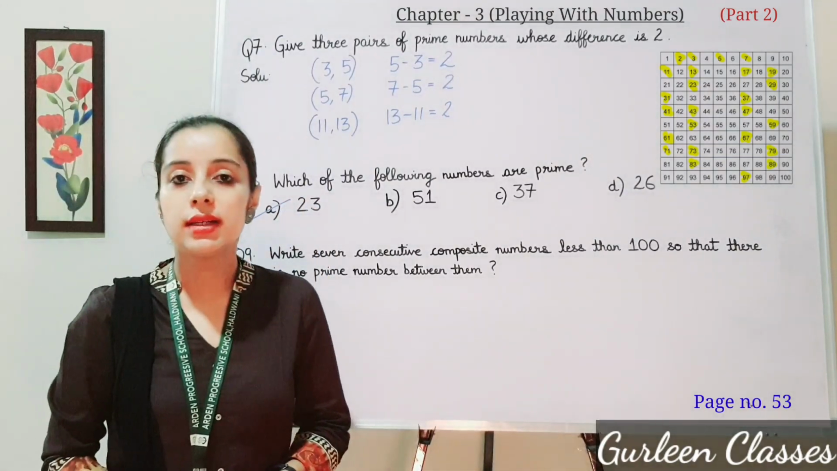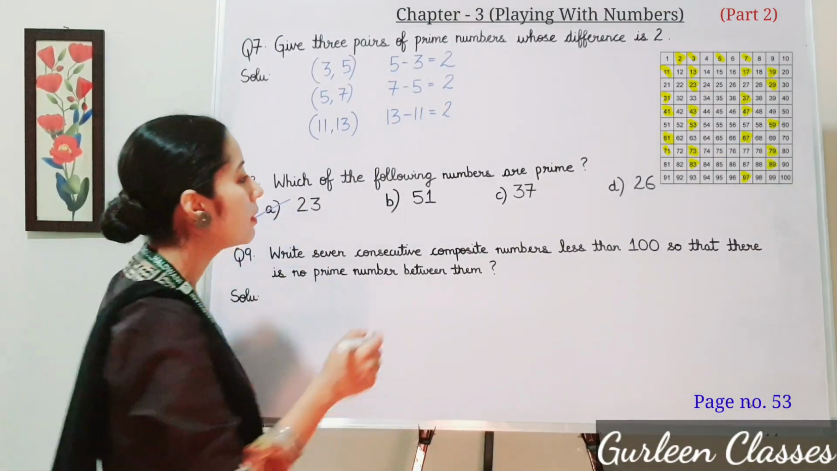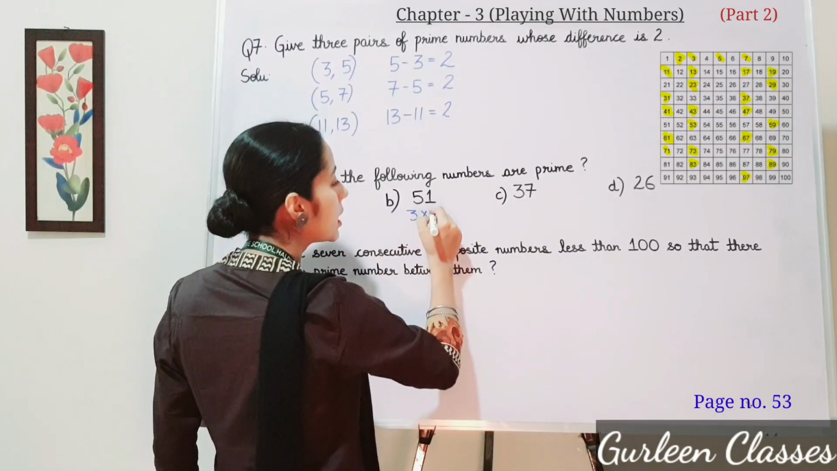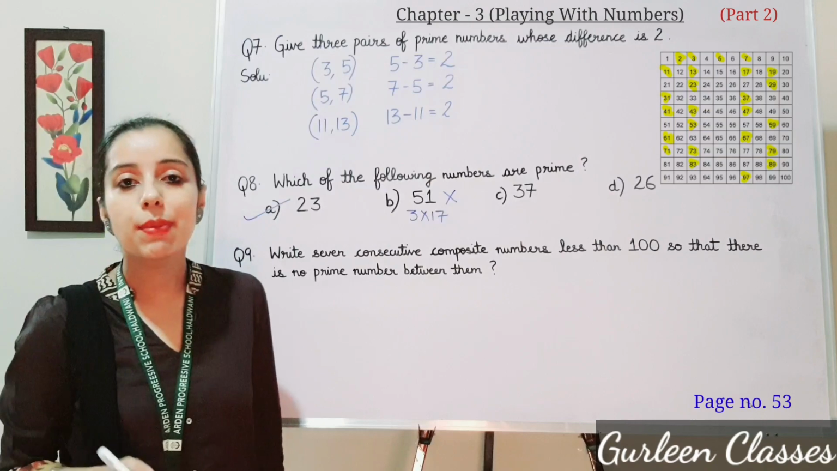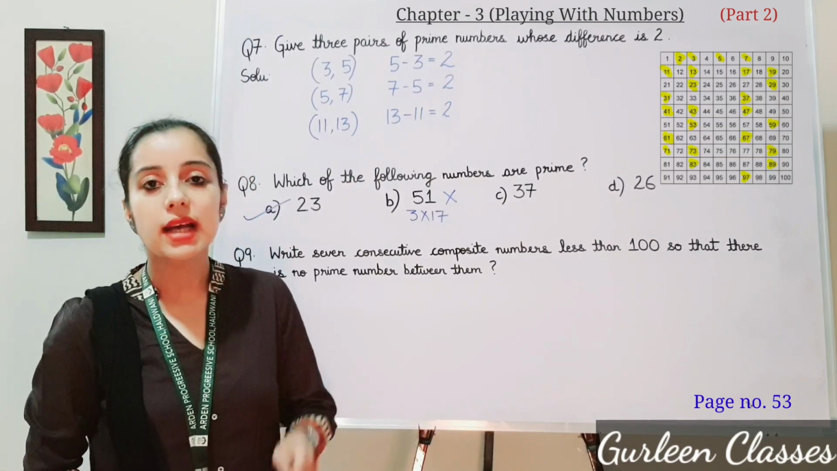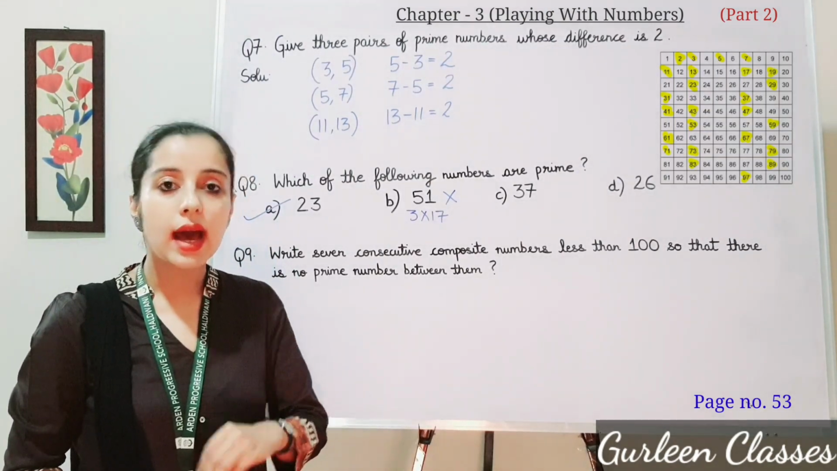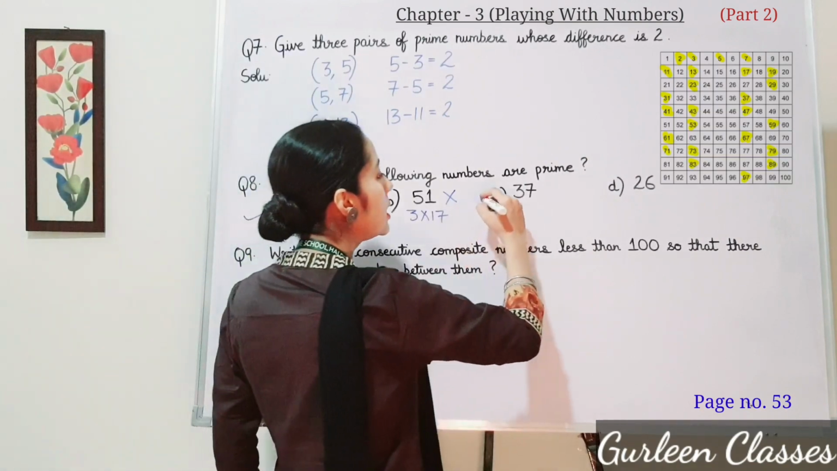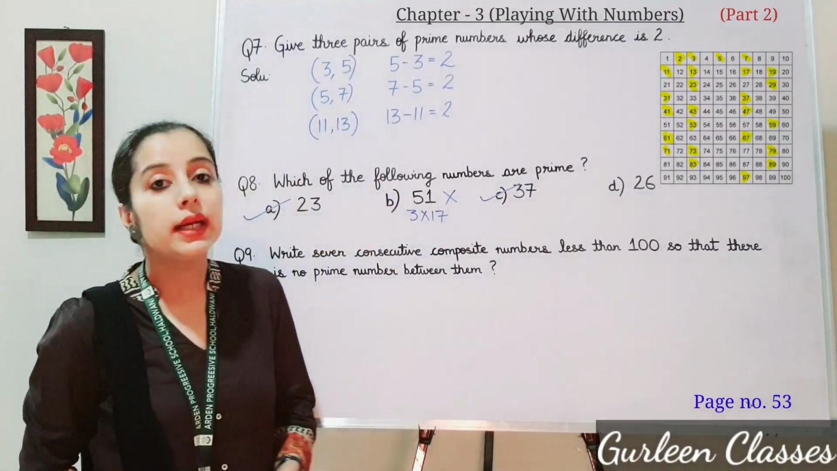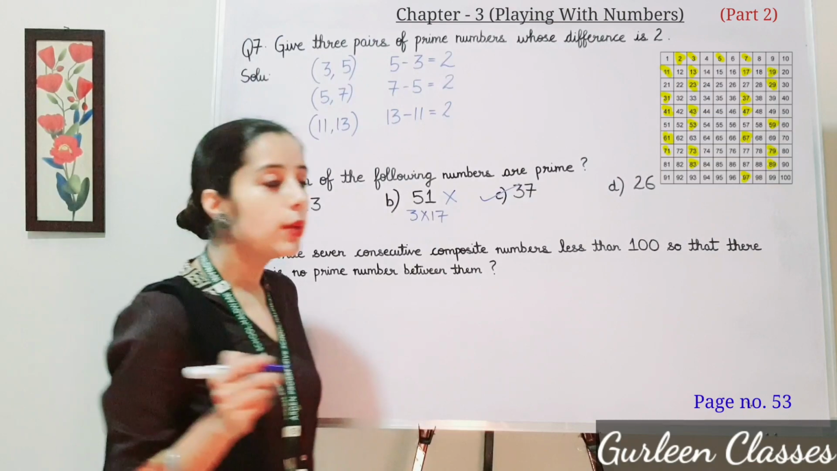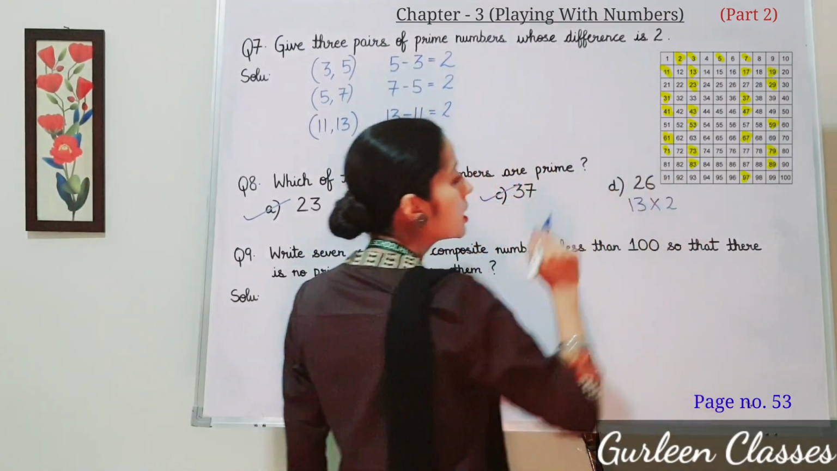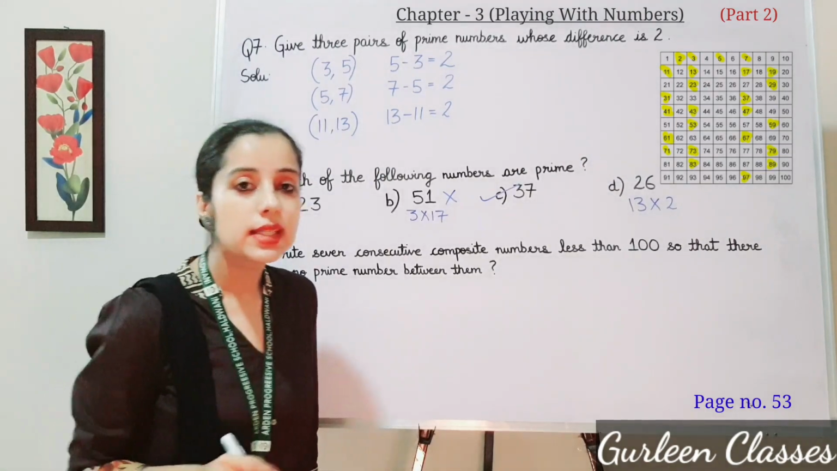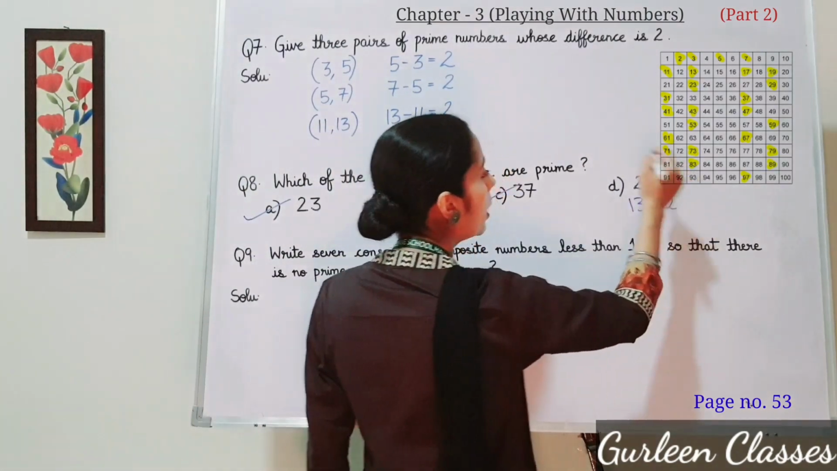Part B, 51. We know that 17 threes are 51. So it is not a prime number. Part C, 37. 37 has only 2 factors, 1 and 37 itself. So in part C, it is a prime number. Part D, 26. We know that 13 into 2 is equal to 26. So it is a composite number. So we can say that this is not a prime number.